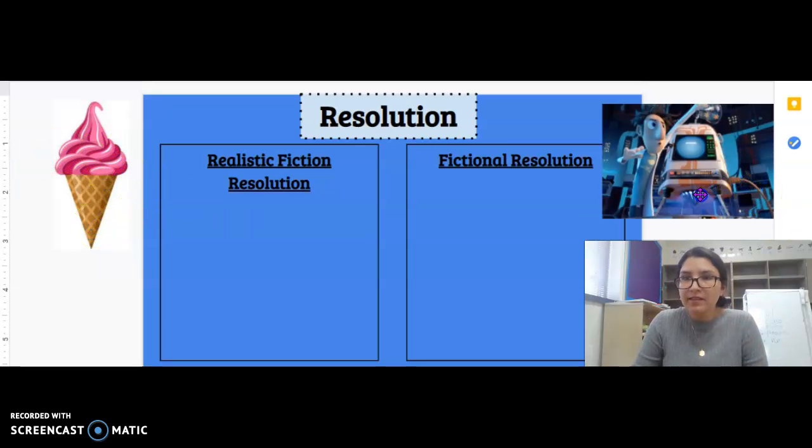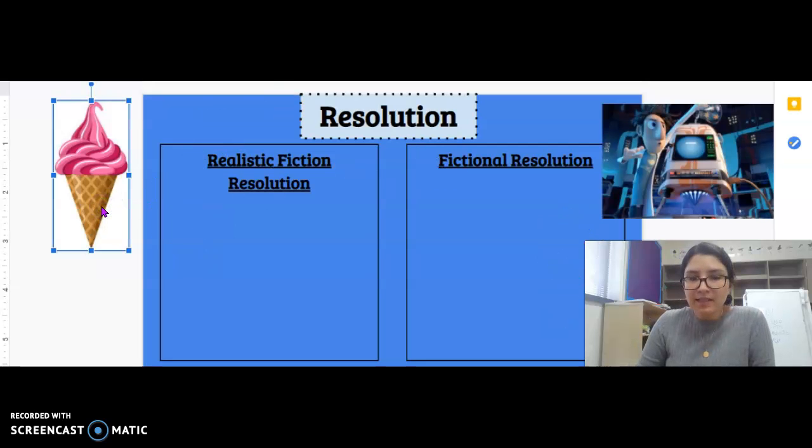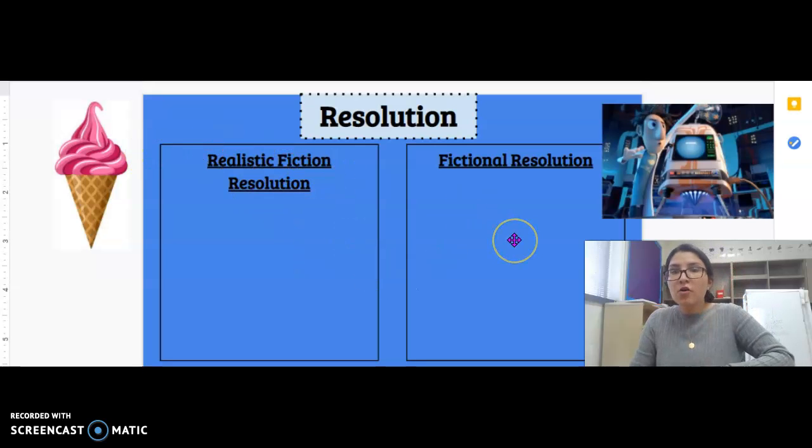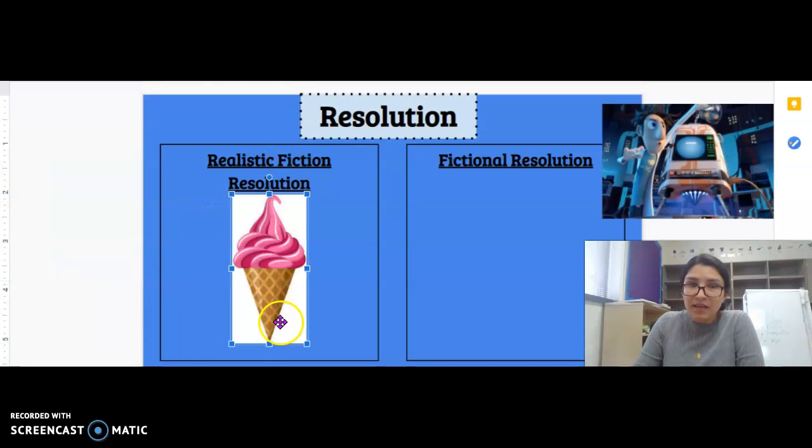And right here, if you haven't seen that movie, Cloudy with a Chance of Meatballs, this is a machine that stops the food falling from the sky. So let's place them in their correct box, where they belong, okay? So where do you think this ice cream cone belongs? Do you think this is a good solution for the melted ice cream, getting a new one? Does it belong with the realistic fiction resolution? Do you think that's where it belongs? Or the fictional resolution? I hope you have a thumbs up, because getting a new ice cream cone would be the solution, the resolution to the melted ice cream that had fallen.